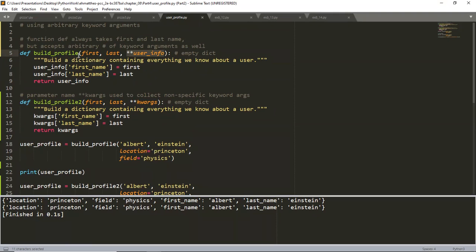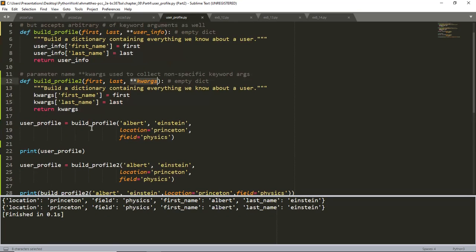I copy this function and call it profile2. The only thing I change here is I give it this generic parameter name of keyword args. On line 18, I will call build profile, which is defined on line 5, and I'll pass Albert Einstein, location Princeton, field physics. And then on line 22, I print user profile.